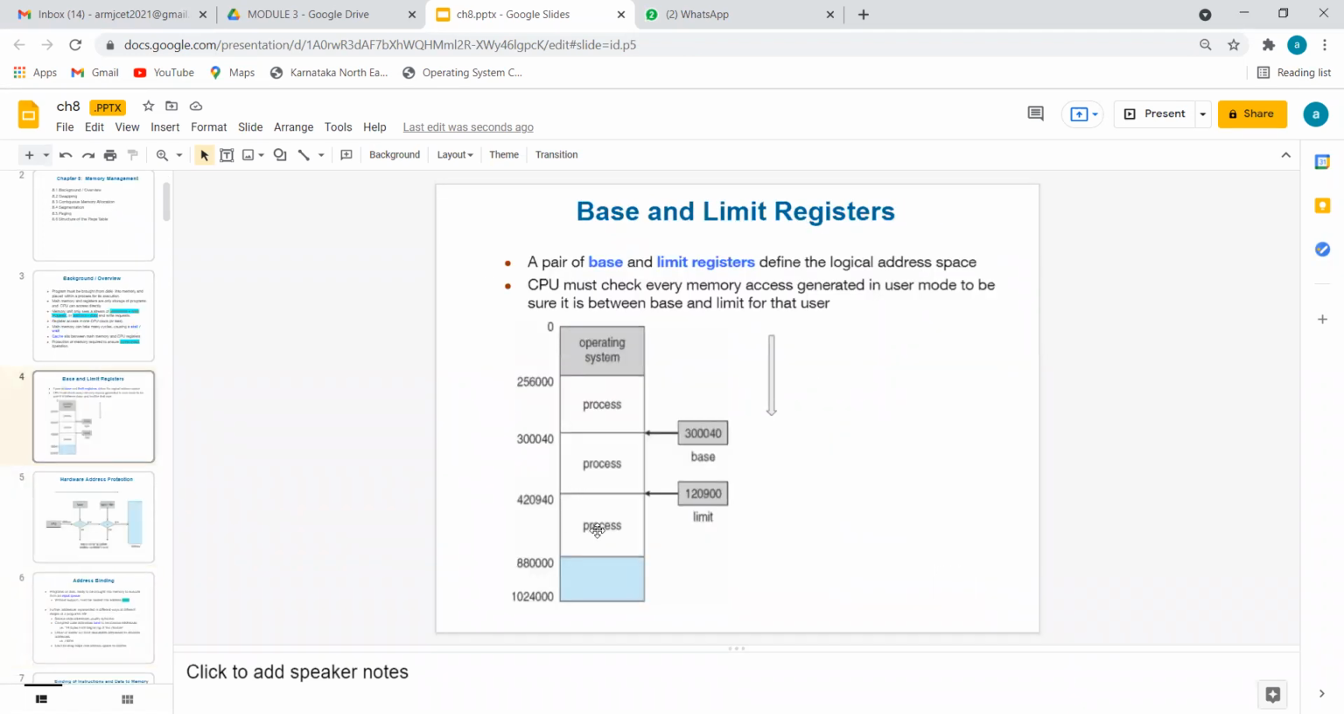Because 5 lakh belongs to which process? Process 3, because the limit of process 2 is 4,20,000. So you should not go before 3,40,000 or after 4,20,940. So what is the limit now? It is between 3,40,000 and 4,20,940.